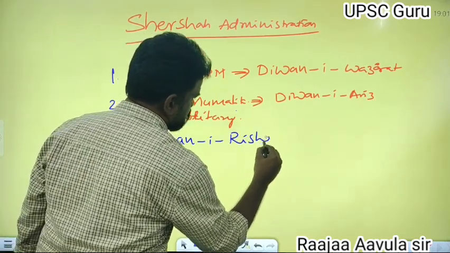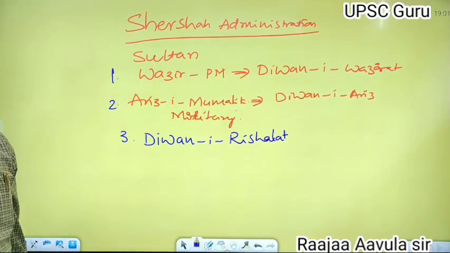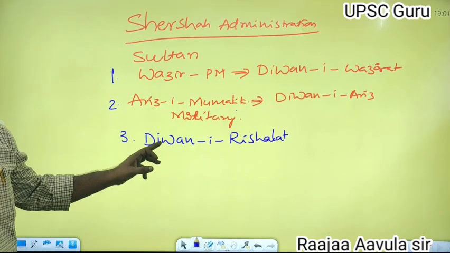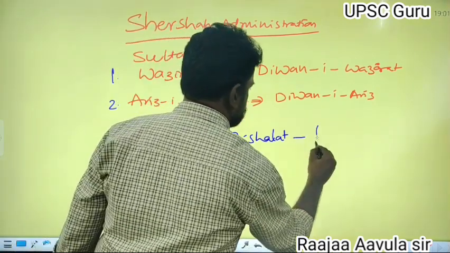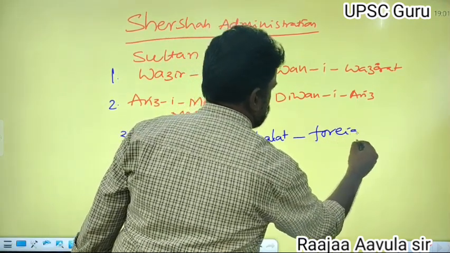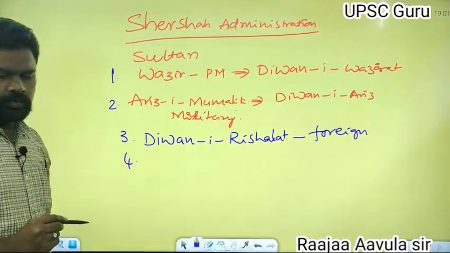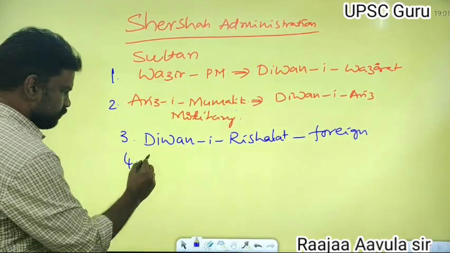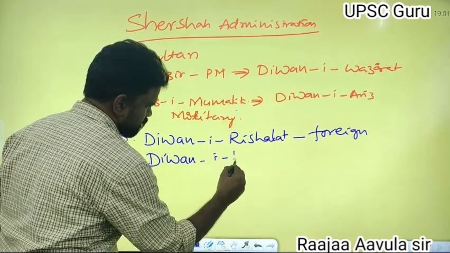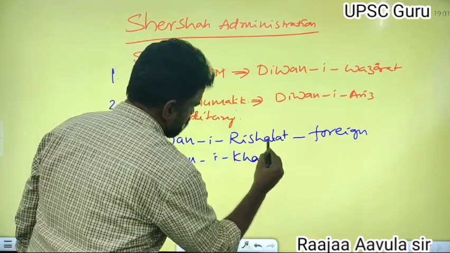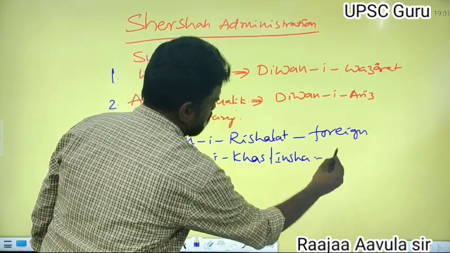The third department, Diwani Risalat, looked over the foreign affairs. And the fourth one was Diwani Khas, or Diwani Insa.